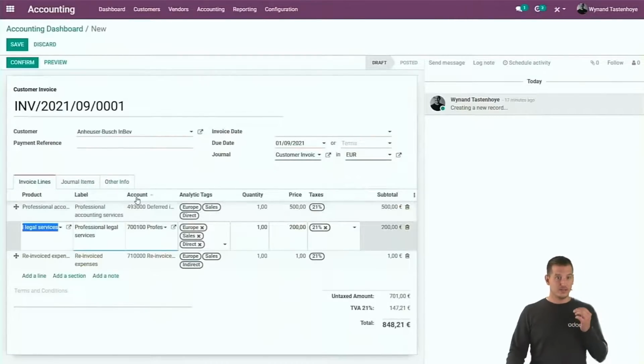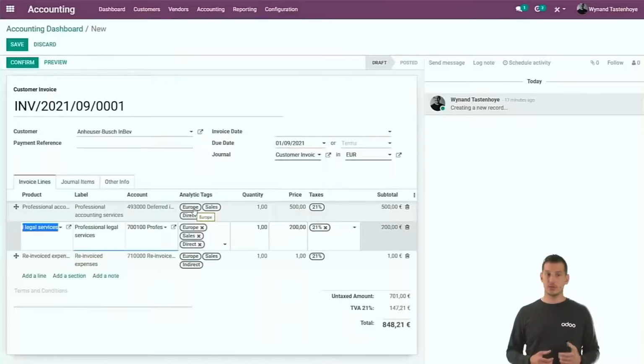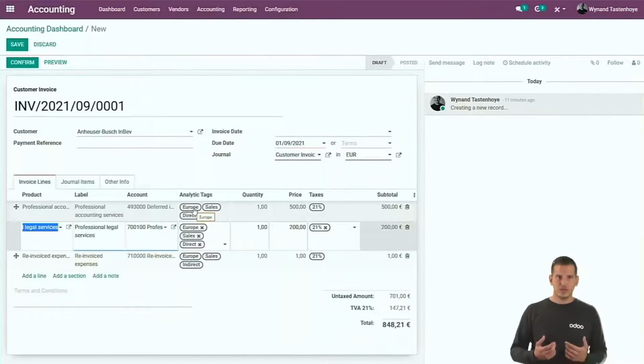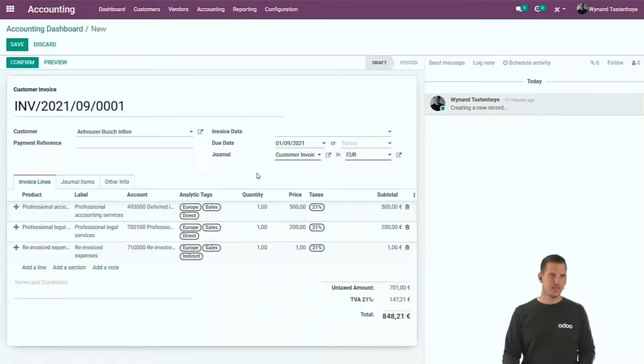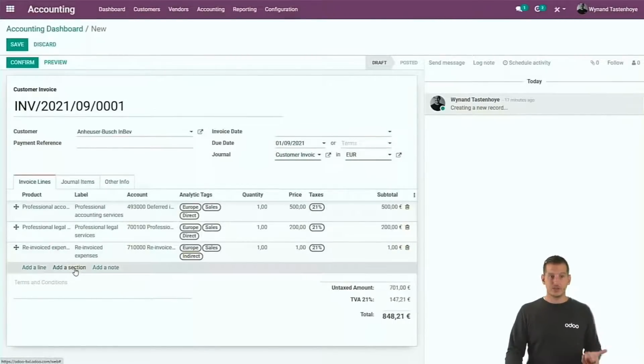You can see that the accounts are different, but you can also see that we have some analytic accounts that have been taken over here automatically, because you can put default rules based upon different combinations. In this case, I did it, for example, based upon the product and the customer. You can immediately make sure that the right analytic accounts are defaulted on the accounting entry, so that it will create the analytical accounting entries when you validate the invoice. So your customer can pimp the invoice as well. You can add some sections, for example.